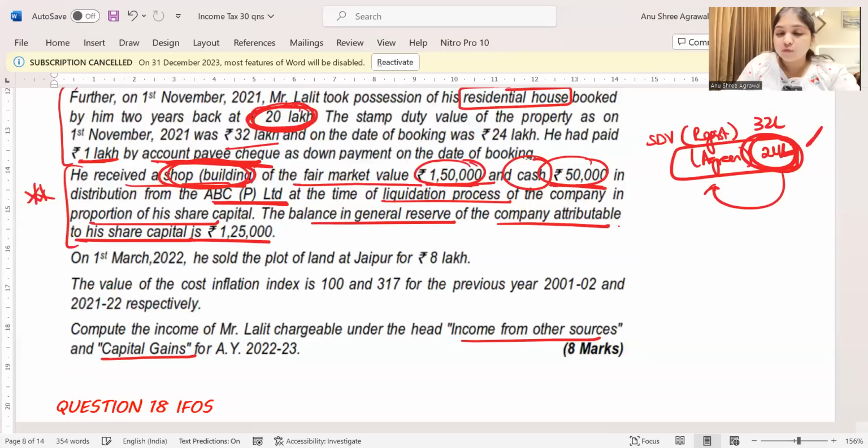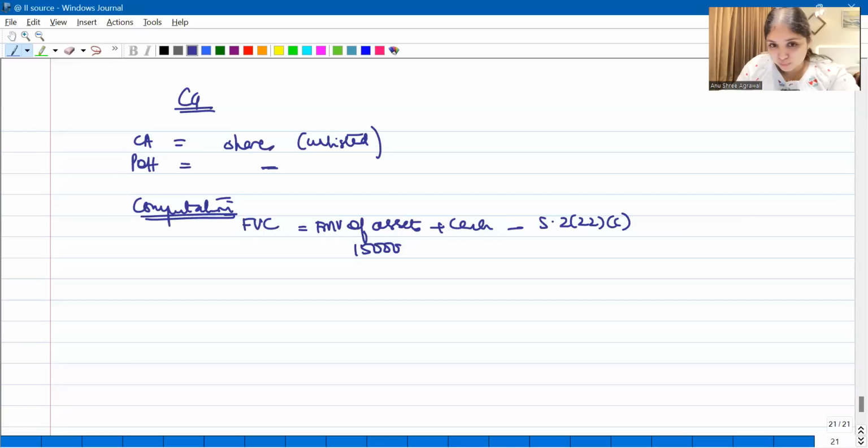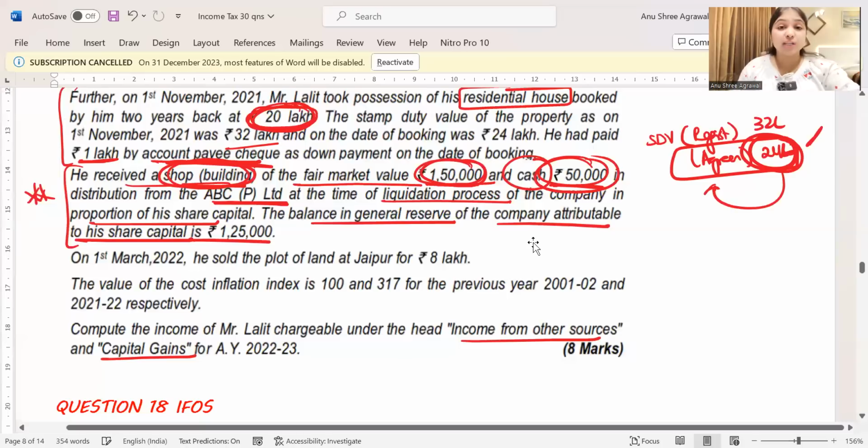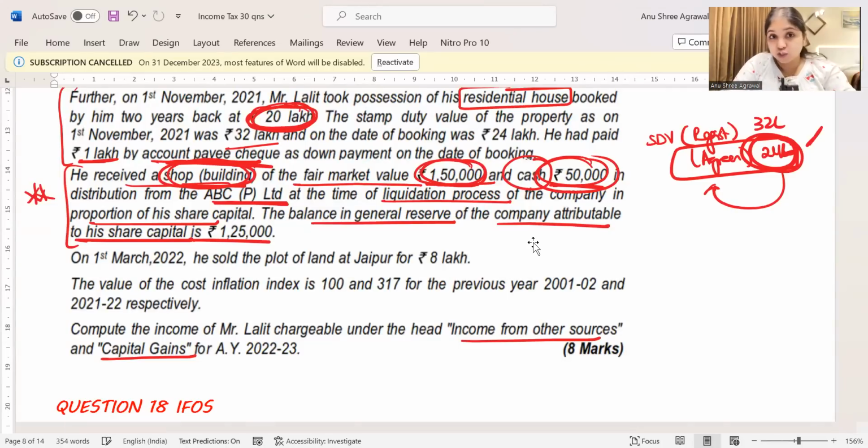Now, what is the FMV of the asset that we have received? We have received this building which is worth 1,50,000 rupees. How much cash have we received? We have received cash of 50,000 rupees. Now, what is a 22(2)(c) dividend? Whatever distribution the company has made because of liquidation, that distribution to the extent of the accumulated profits of the company, whether capitalized or not, is going to be considered as 22(2)(c) dividend.